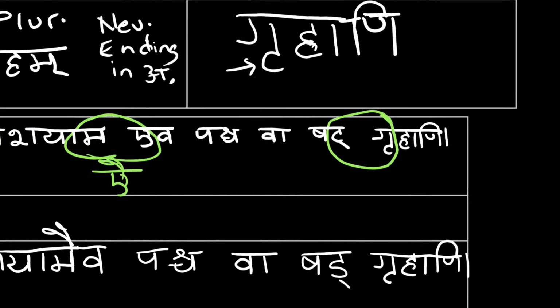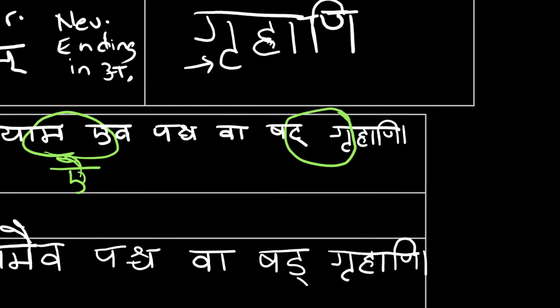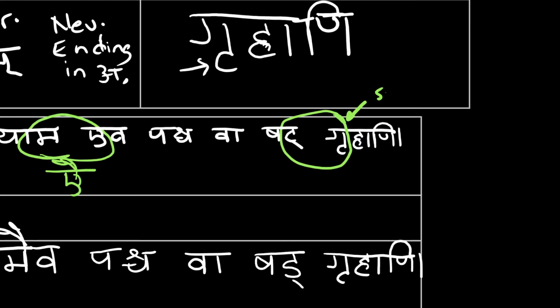And then pancha va shat. So this is a consonant sandhi that we're working with here. Shat grihani. The ga in grihani is a soft consonant. So since this hard consonant ta is preceded by a soft consonant, it's going to become soft as well.